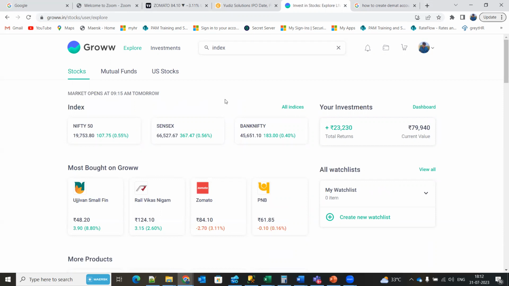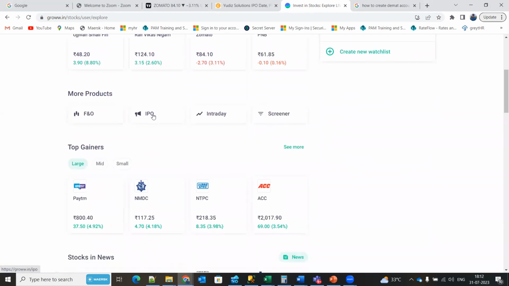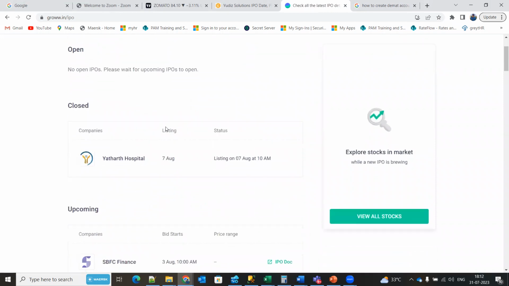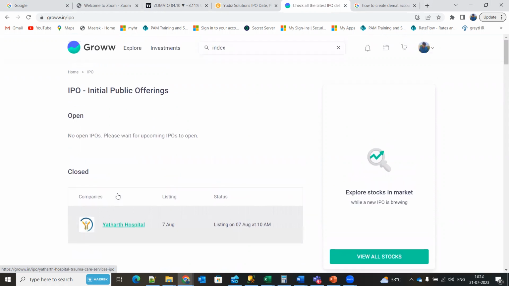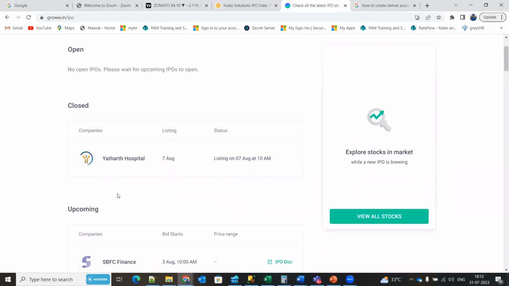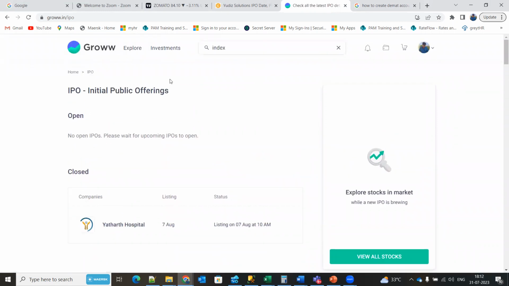So there is something called IPO. Before any shares are getting listed, they'll make an initial public offering, which we call IPO. Under IPO, we have a section here. If any shares are about to list, so here Yatra Hospital, they want some funds to develop their business, or maybe they have some debt to resolve. So they'll list their ownership in the share market. For that, they'll make an initial public offering.